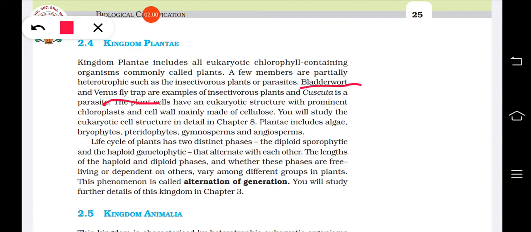Parasitic plants. Have you heard about Cuscuta? Cuscuta is a parasitic plant. You can see them as yellow threads covering some of the plants, just yellow threads hanging from the trees. So this Cuscuta is not able to do photosynthesis. But there are certain other parasitic plants which do photosynthesis, but they are still parasitic.